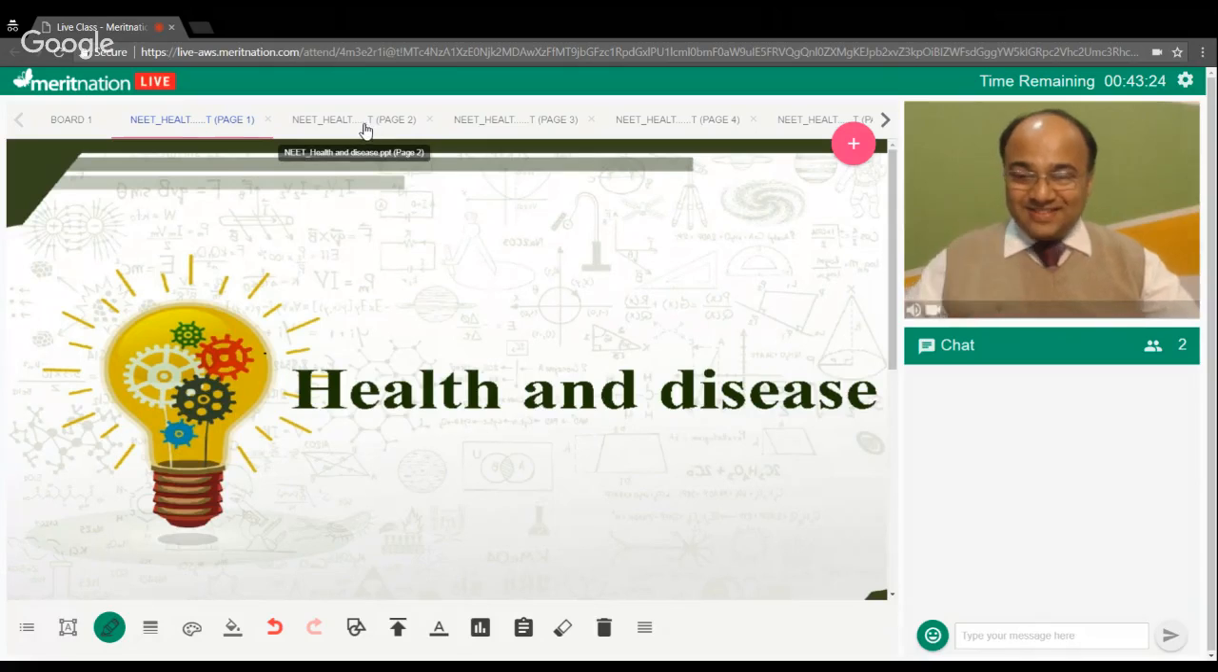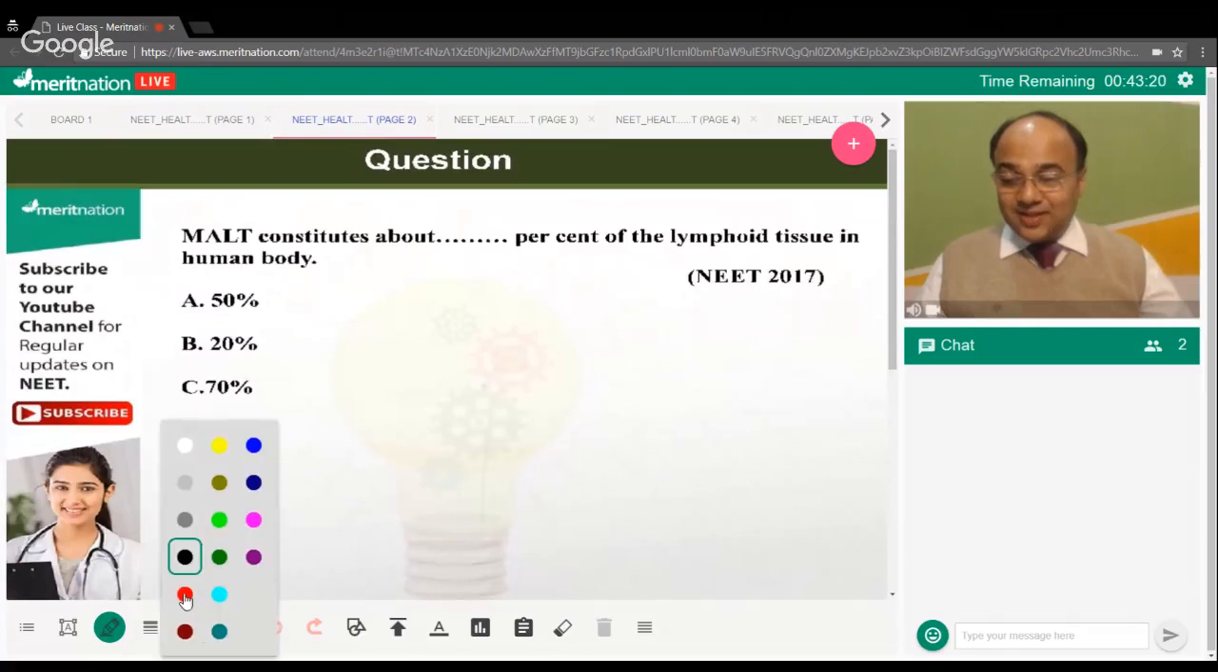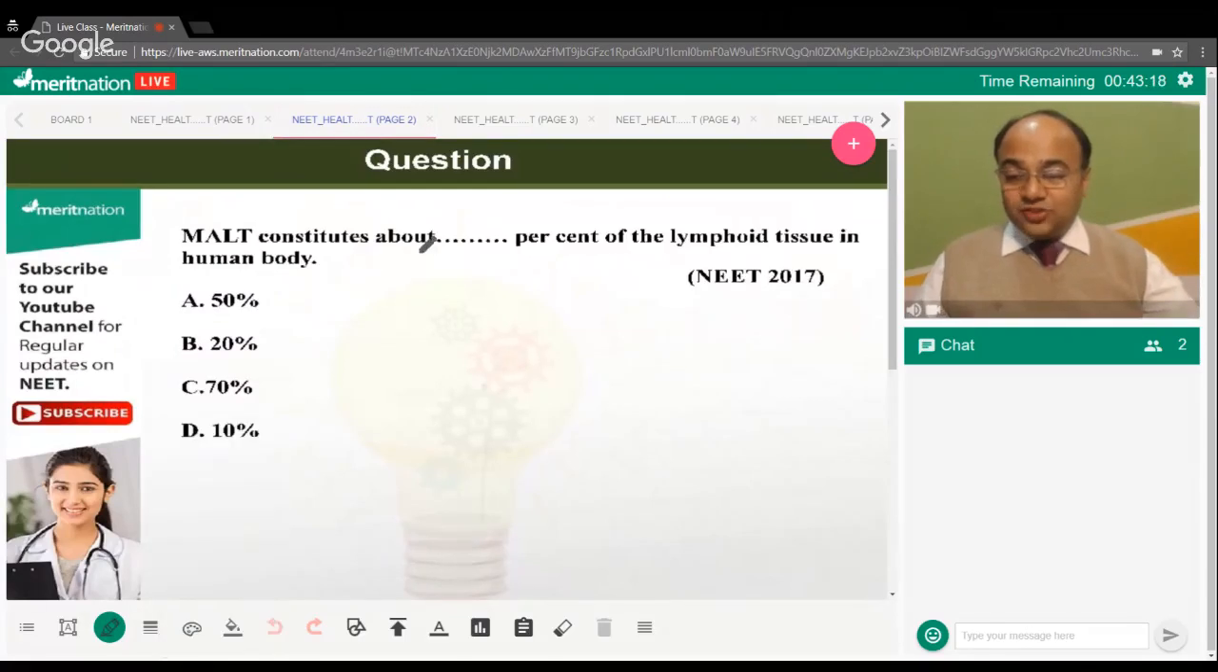I guess yes. Okay. So the first question is: MALT constitutes about dash percent of the lymphoid tissue in human